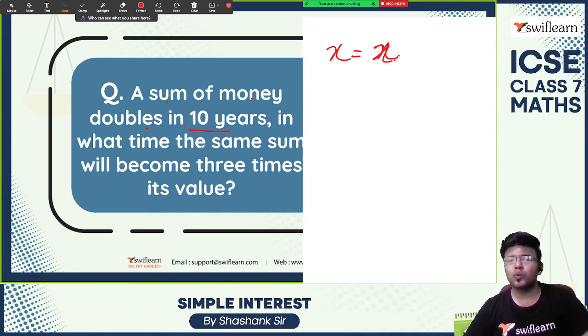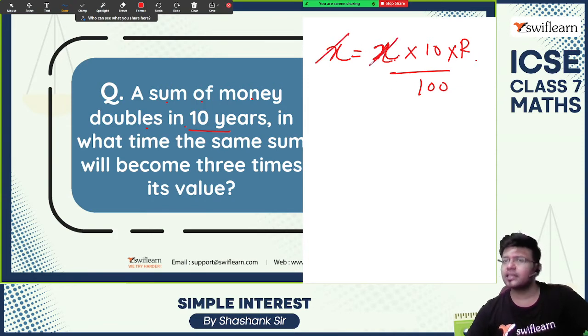So x is equal to x into time period t into r by 100. The time period is 10 years. The x gets cancelled, it is 1, and the 0 gets cancelled, so the rate of interest is 10%. Right?